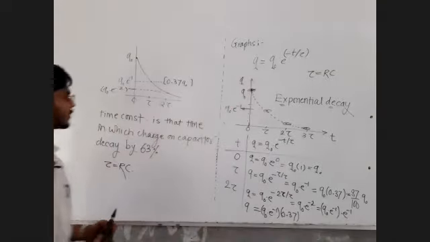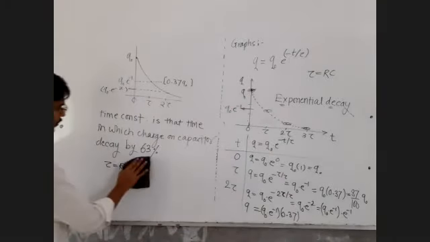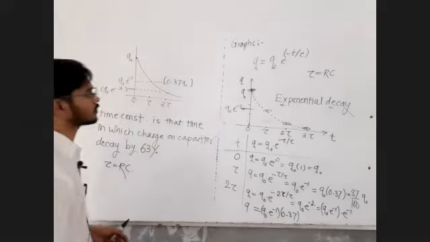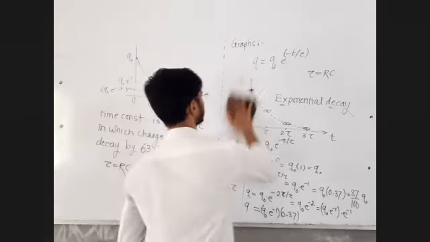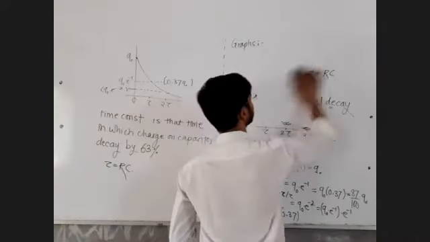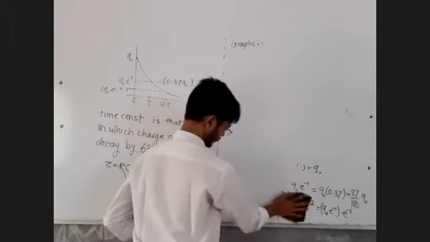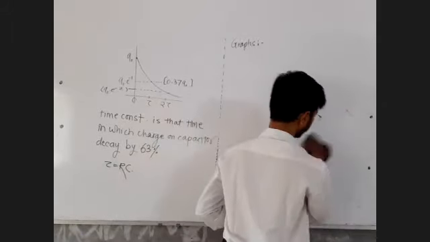All right. Now, when people try to draw the graph of charging of a capacitor, the equation is very simple. Let's try to plot the graph of charging of a capacitor.